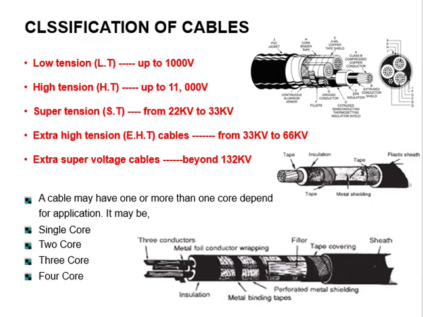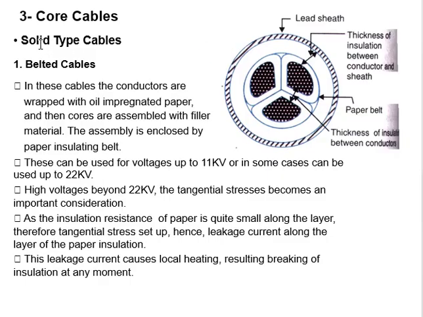In this manner we can differentiate cables in different formats, and depending upon the insulation we are also differentiating the next type, where we are using 3 core cables. Now over here this is your core number 1, this is your core number 2, and this is your core number 3.